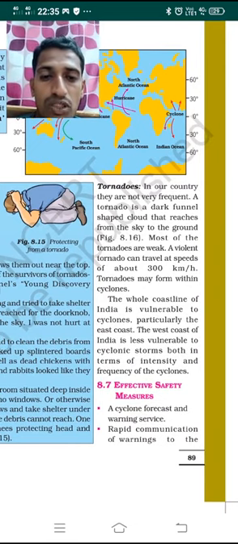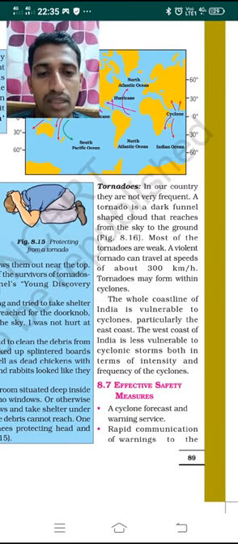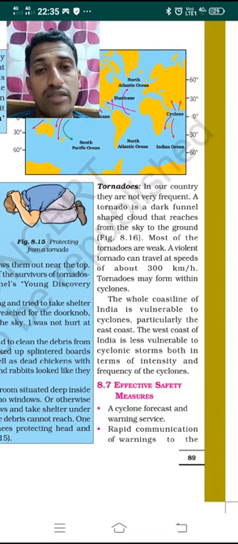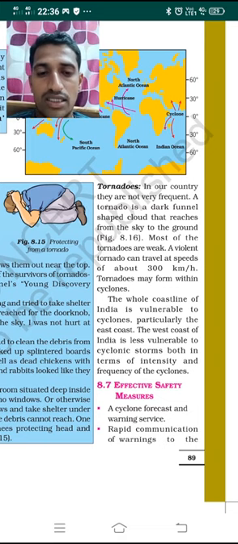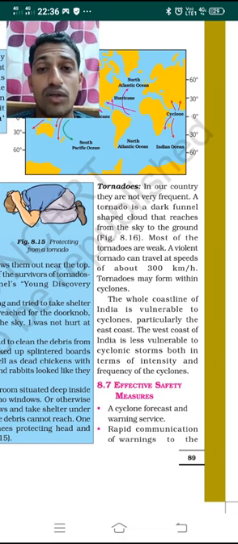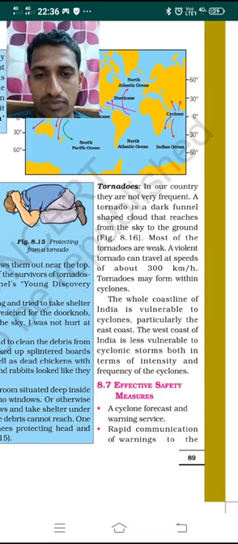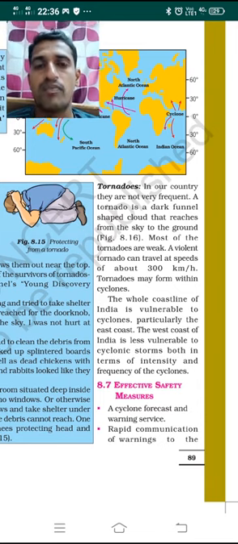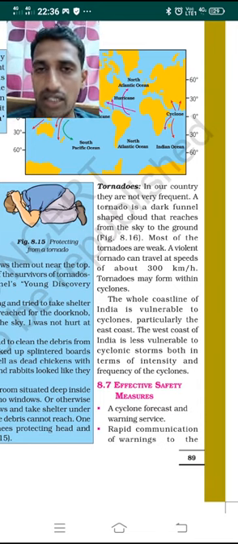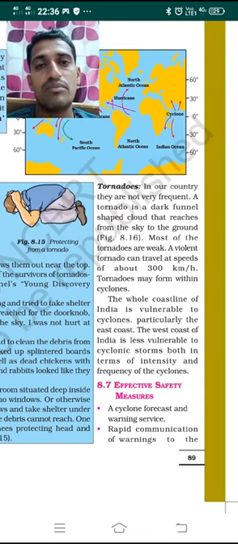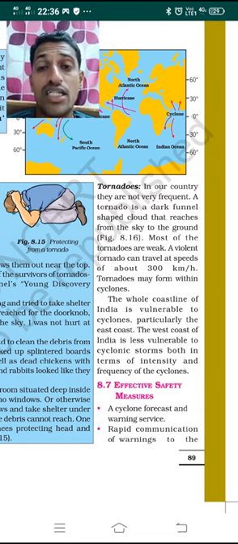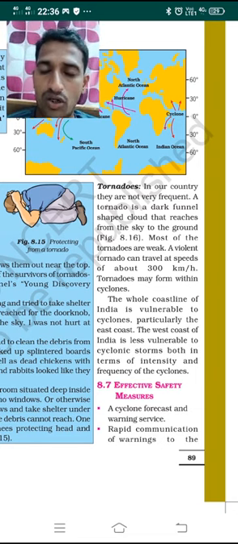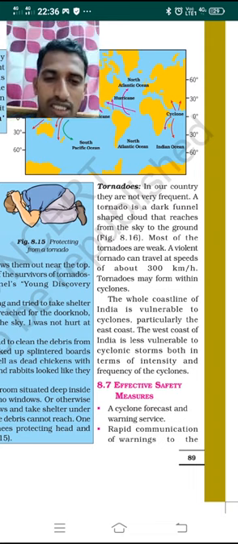The whole coastline of India is vulnerable to cyclones. Vulnerable means it is going to be hit by cyclones most of the time. But particularly the east coast, for example states like West Bengal, Odisha, and to some extent Tamil Nadu, are usually hit by cyclones every year.